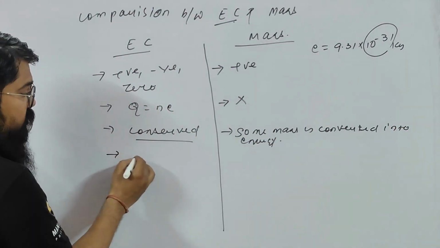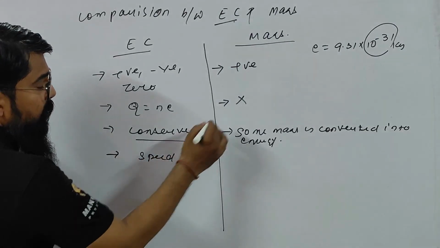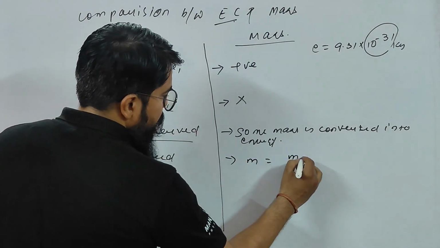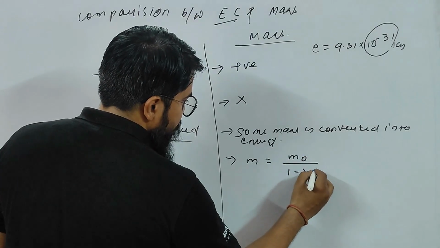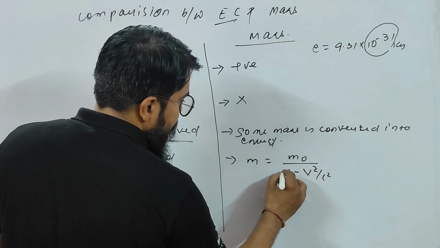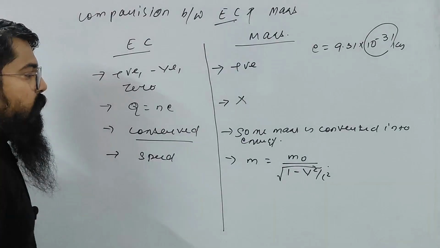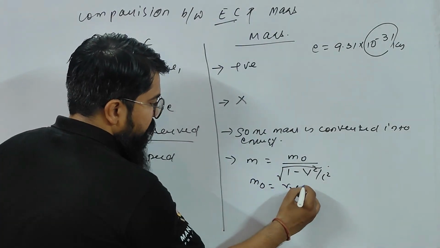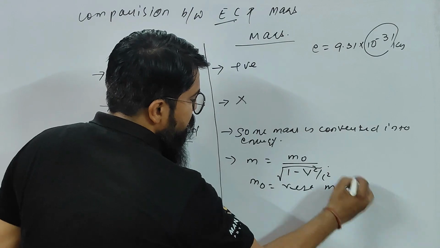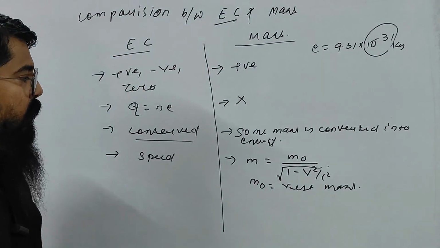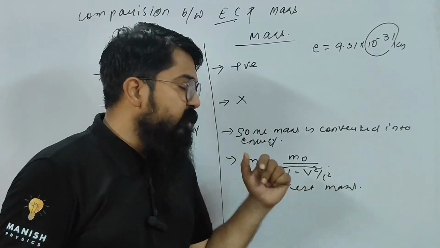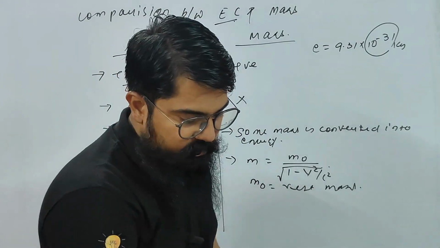Now charge does not depend upon the speed, but mass depends upon the relative speed, children. So m is equal to m0 divided by the square root of 1 minus v square by c square. Here, m0 is the rest mass. What is m0? That is nothing but the rest mass. What is v? It is the speed of the particle in that medium, and c is the speed of light, which you know very well.